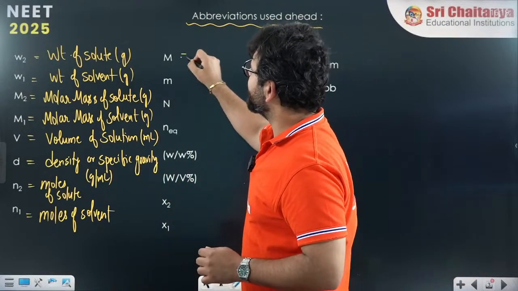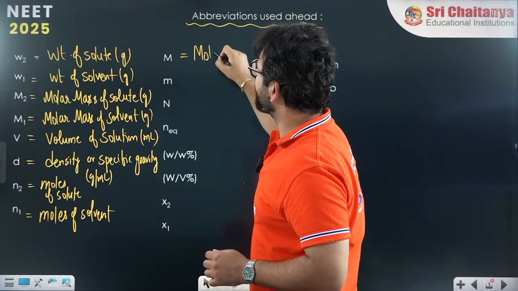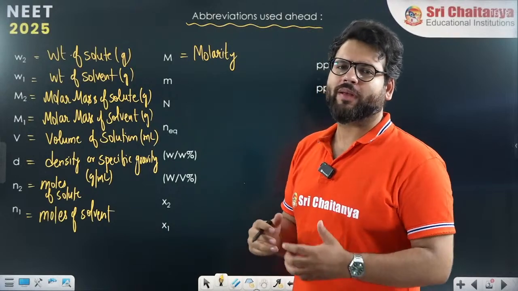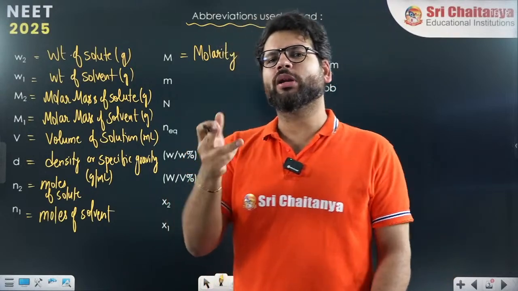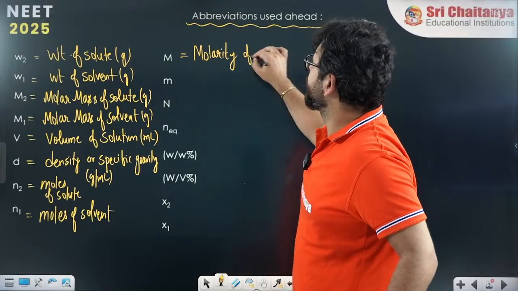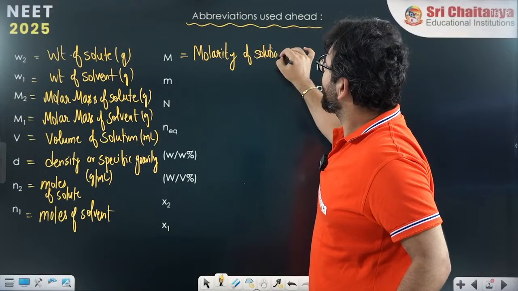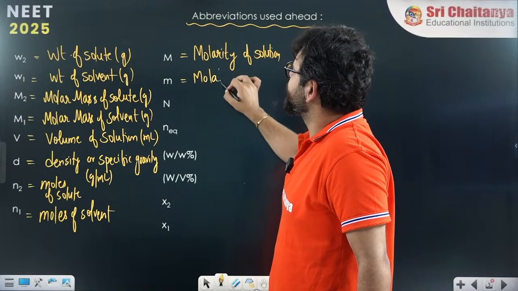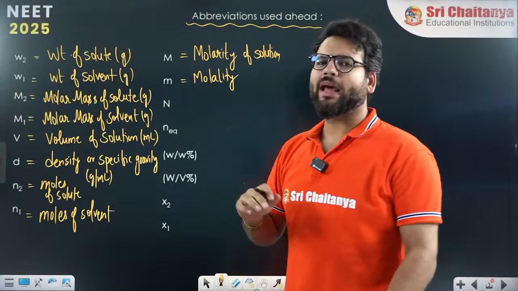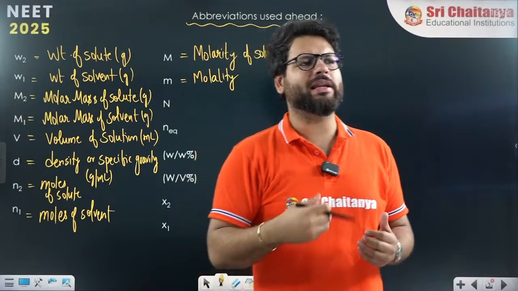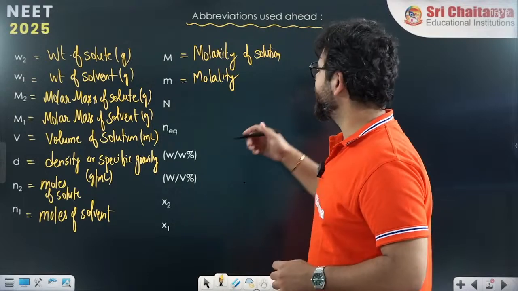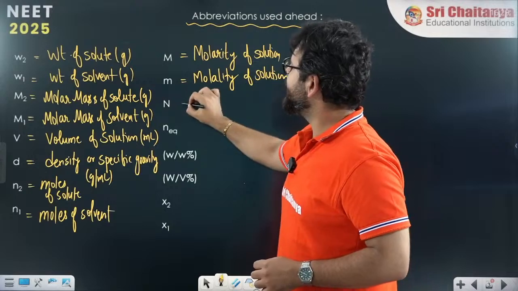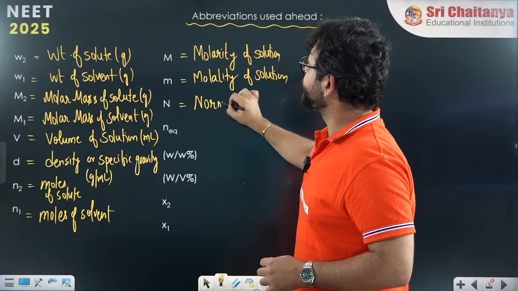So big M means molarity. So these are concentration terms. Molarity is big M. Molar. So when I say 2M, means 2 molar solution, molarity of solution. Small m means molality. This is a different concentration term. Molarity, R is different, molality with the L is different. Both are very different. Molality of solution. N means normality of solution.